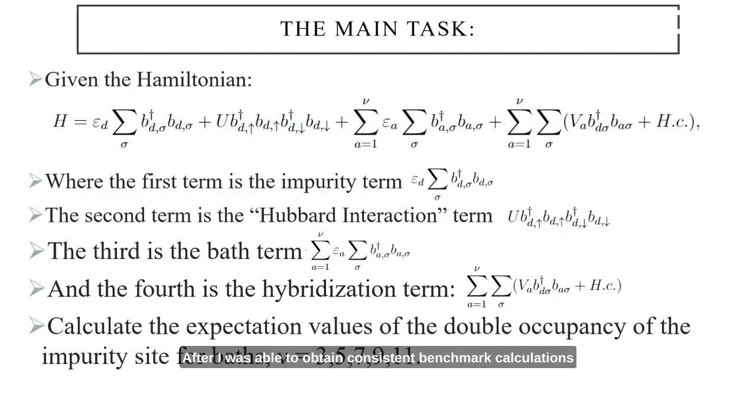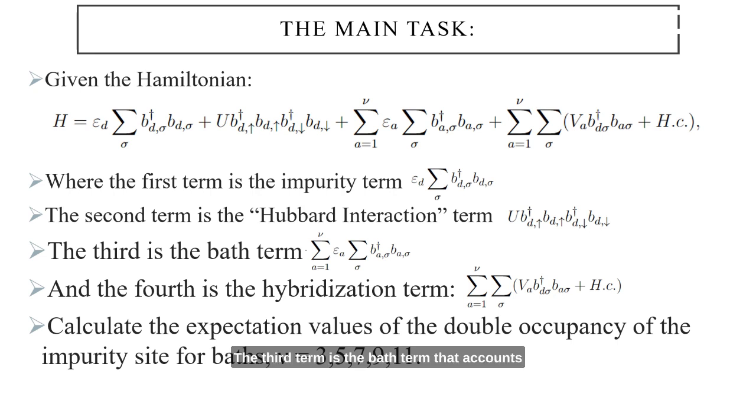After I was able to obtain consistent benchmark calculations for the paper, I was able to move on to the main project of performing benchmark calculations for the following embedding Hamiltonian, where the first term is the on-site impurity energy term, where epsilon sub a is a constant for the on-site energy. The second term is the Hubbard interaction term that accounts for lattice vibrations and Coulomb repulsion and attraction. The U constant represents the interaction strength.